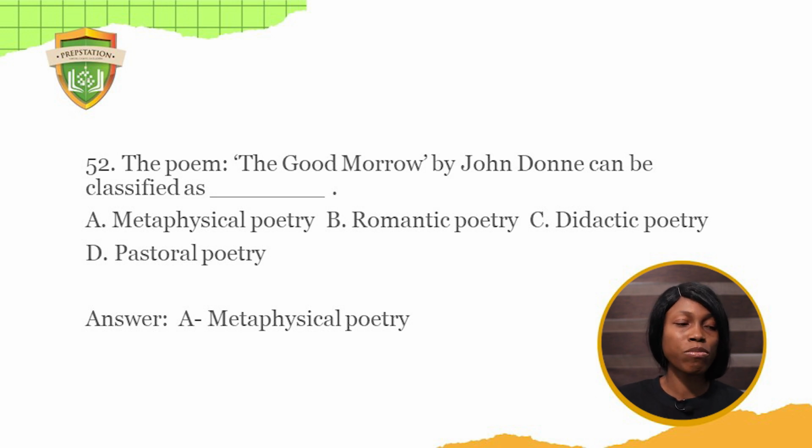52. The poem The Good Morrow by John Donne can be classified as A. Metaphysical poetry, B. Romantic poetry, C. Didactic poetry, D. Pastoral poetry. The answer to this question is metaphysical poetry.